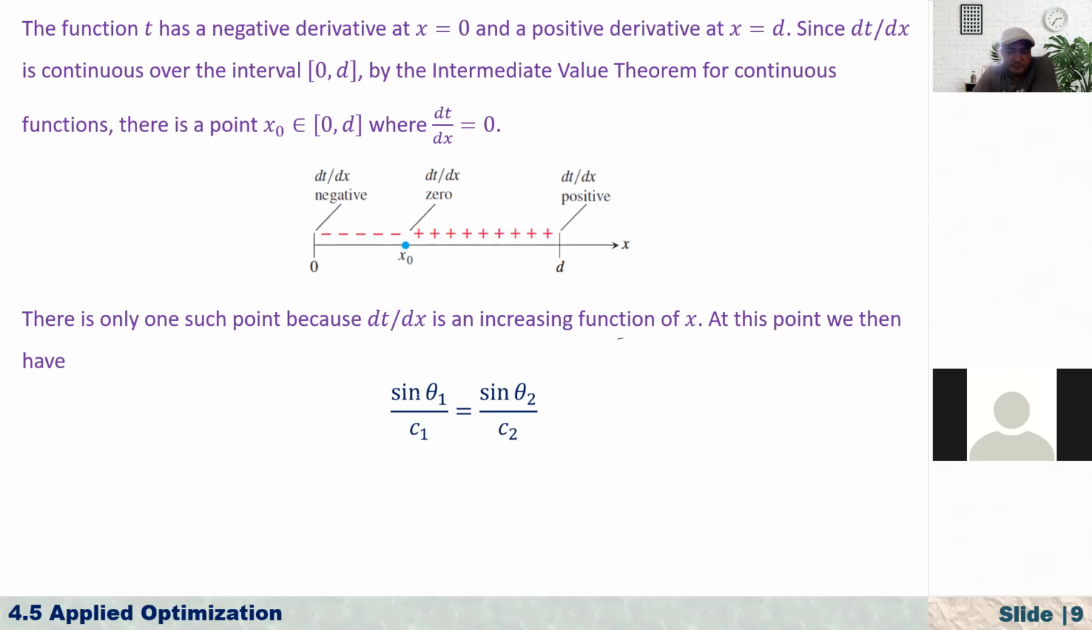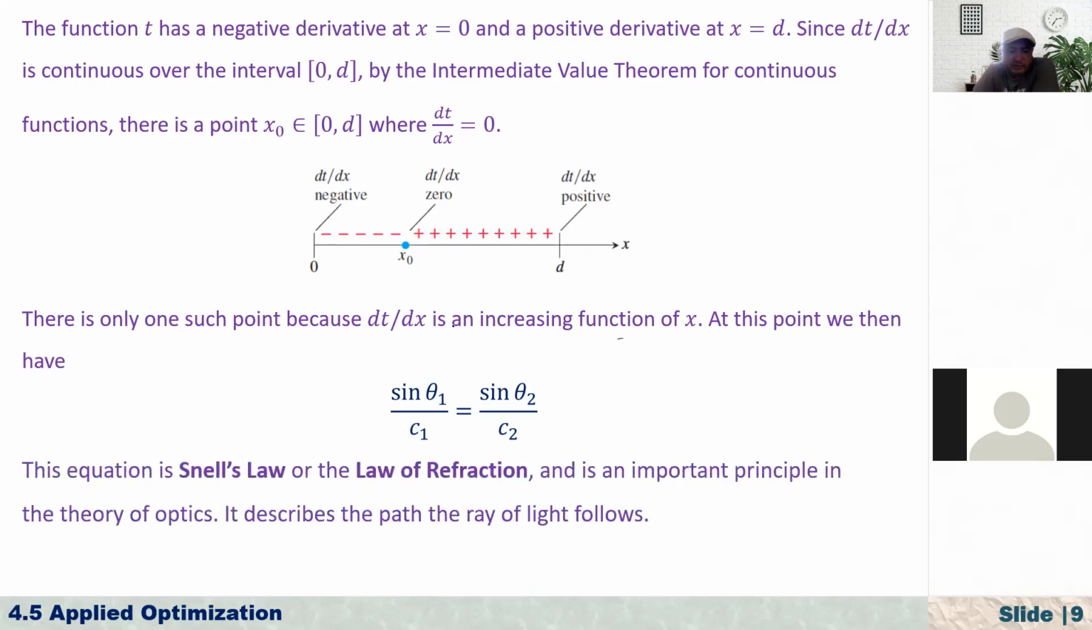At this point, we then have sine theta 1 over c1 equals sine theta 2 over c2. The equation which satisfies this must give us the critical point, or the minimum value of t. So this is of course a kind of rule in physics. This equation is Snell's law, or the law of refraction, and is an important principle in the theory of optics. It describes the path a ray of light follows. That's the condition for the light to travel in the shortest time from point A to point B, if it's traveling from one medium to another medium.